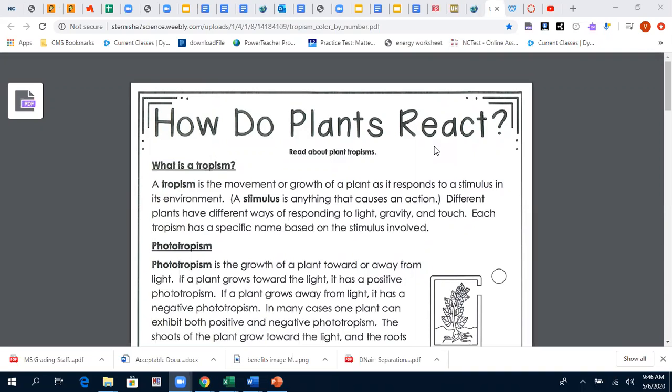What is tropism? The word tropism is a movement or growth of a plant as it responds to a stimulus in its environment. Okay, which means that tropism is a movement of plants in any direction that it wants to go in its environment.